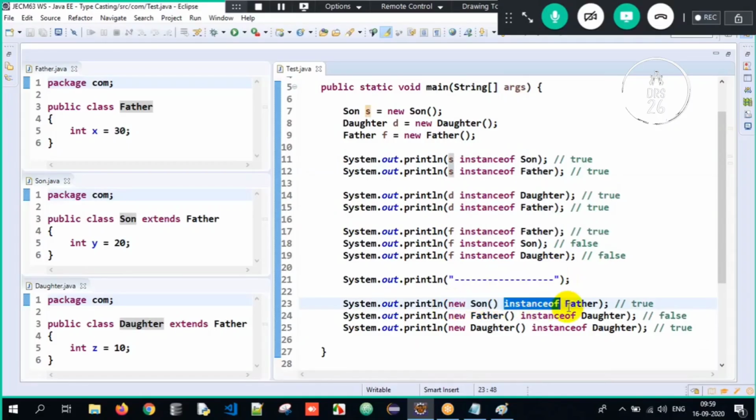It's an instance of father. True. Is the father object instance of daughter? No. Is the daughter object instance of daughter only? True. So that way we are supposed to understand the entire program here.